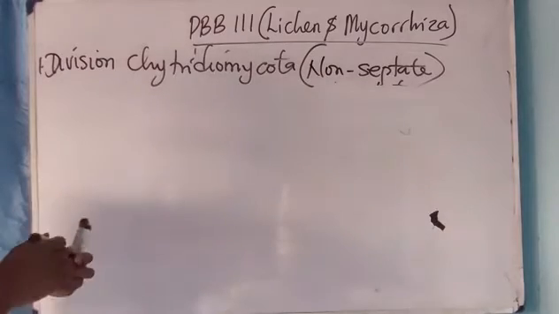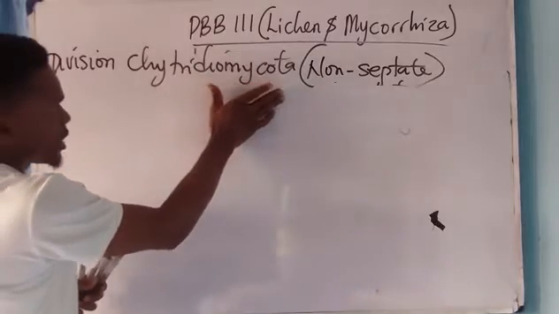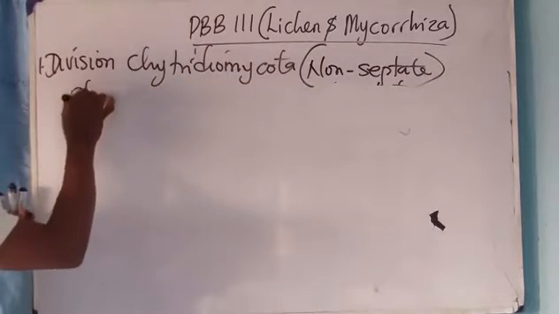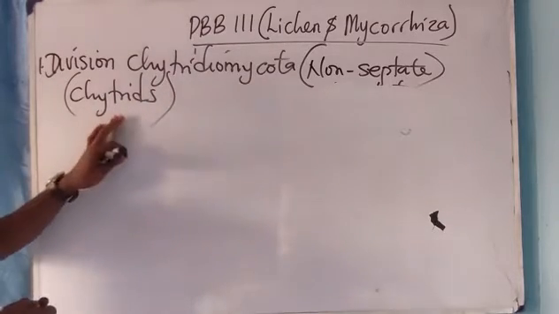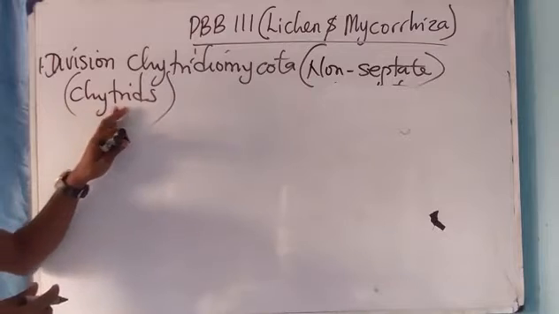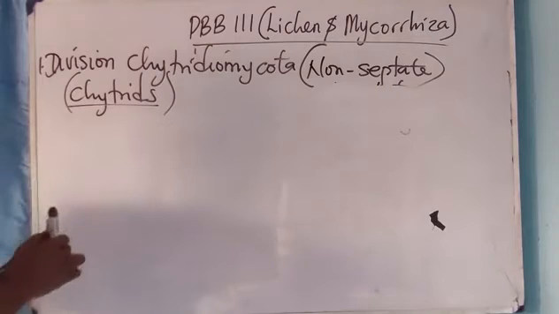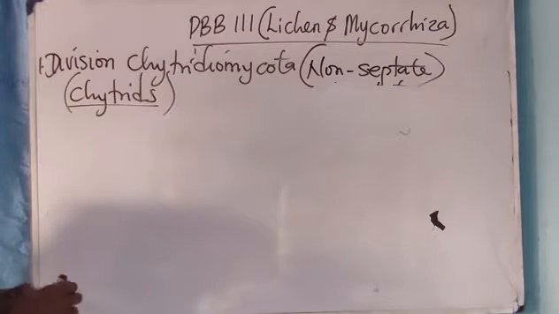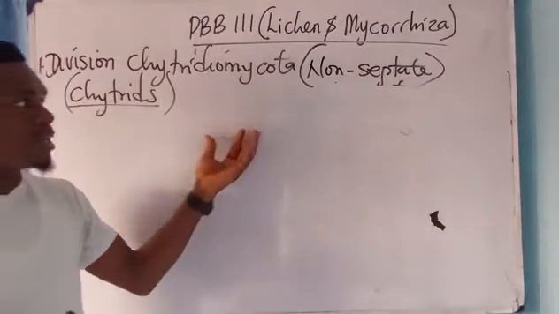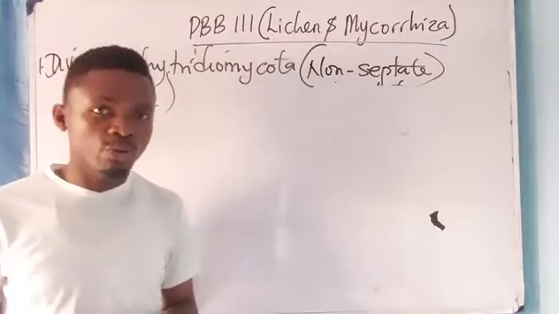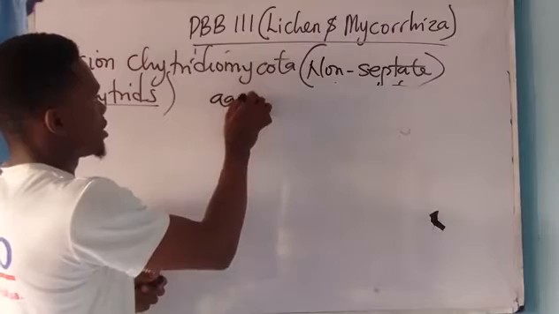Now, what are the features of this? The division is called Chytridiomycota, but the organisms found there are called chytrids. Sometimes people call it chytrids. Whichever, but this is the spelling. I said these guys are primitive fungi because they have features that terrestrial fungi do not have, which means that these organisms are mostly aquatic.